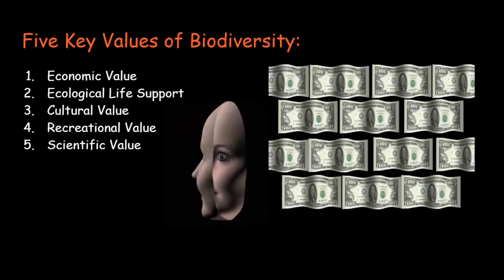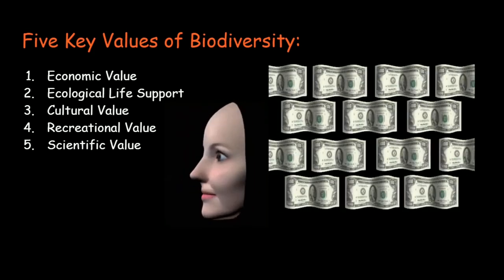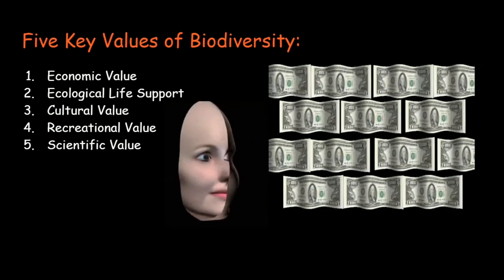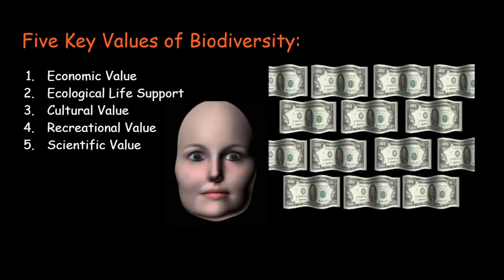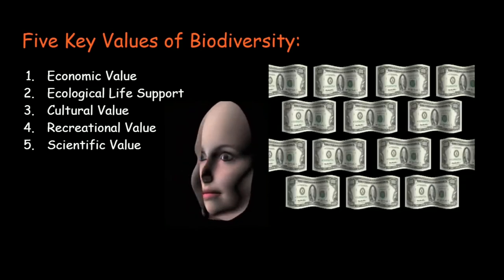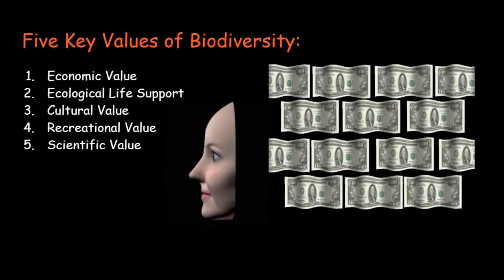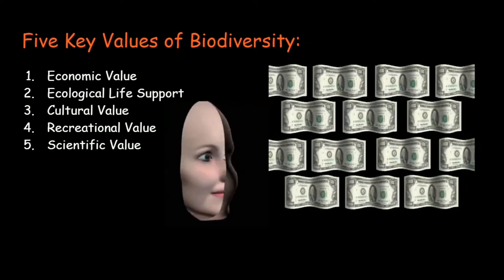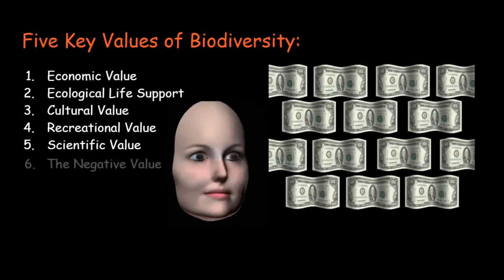Recreational value. Most people enjoy going out in nature, enjoying all the diverse things nature has to offer. An example of this would be parks, hiking trails, bird watching, and more. And scientific value. As the name says, scientific value deals with scientific things biodiversity has to offer, like new medicine, stuff like that. Whoa there!